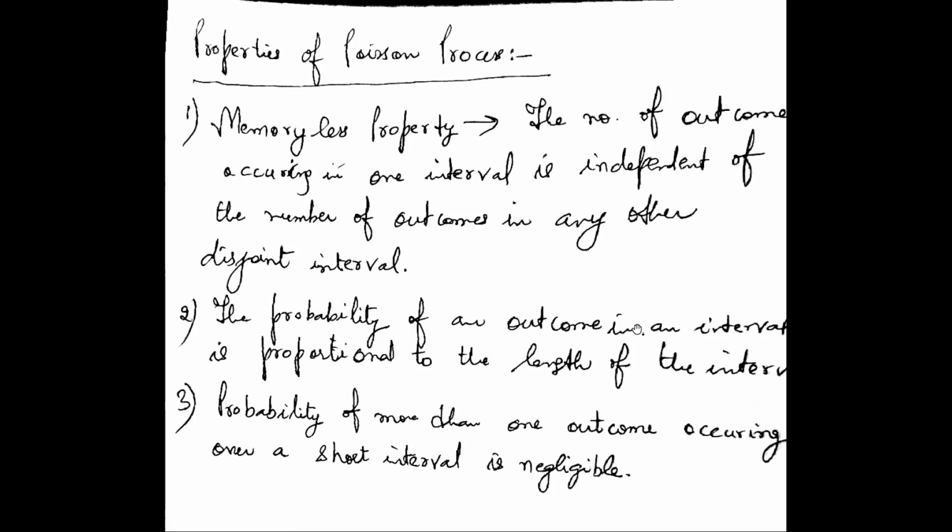The probability of an outcome in an interval is proportional to the length of the interval, right? If I'm talking about 9 minutes for the restaurant, but if I'm talking about 10 minutes or 20 minutes, 30 minutes, the probability of an outcome will be changing. The probability of more than one outcome occurring over a short interval is negligible, right? So more than one outcome cannot happen in a short interval. This statement is actually related to the first statement only.